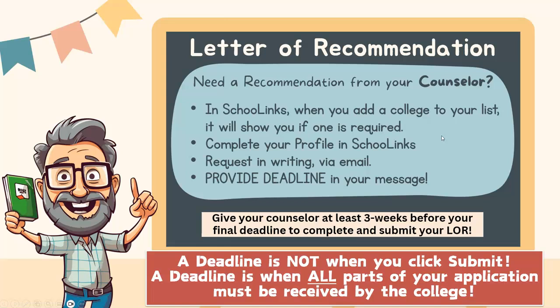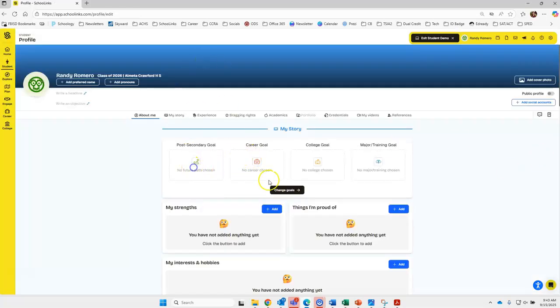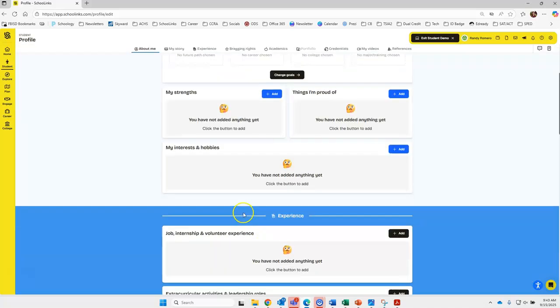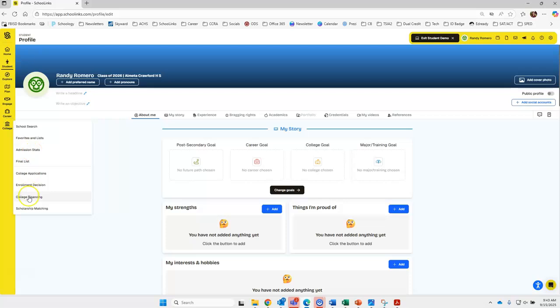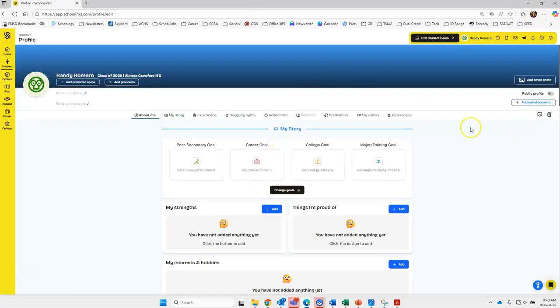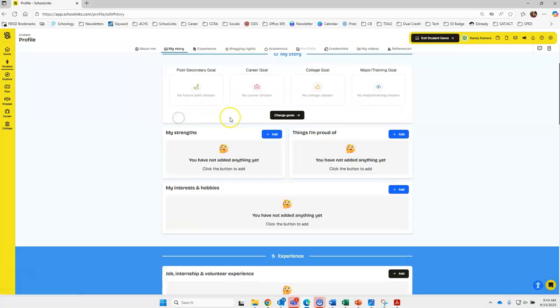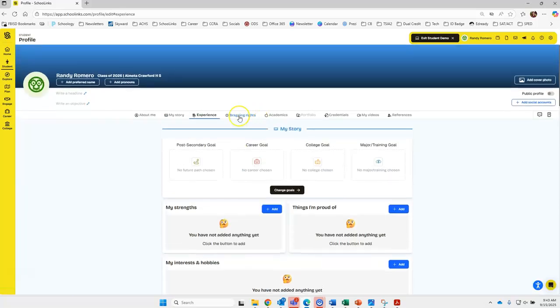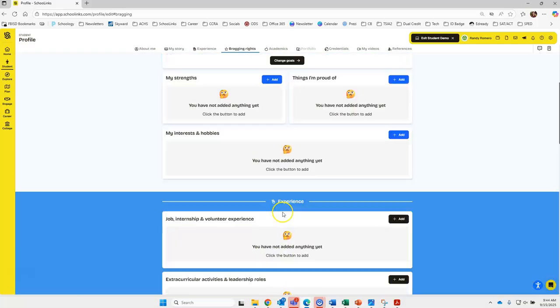When you need a letter of recommendation from your counselor, it will notate whether it's required. So make sure to complete your profile in SchoolLinks. Let me show you where that's at. When you click your name here, you can add what your goal is and all of these things. This will help them, as well as that brag sheet that I was talking about, which I'm going to show you again. It's here. Once you fill this out, they'll be able to see that, plus click on your profile for those extra things. You can toggle between them here, but it'll really just take you to that part at the bottom. So it's an up and down thing.